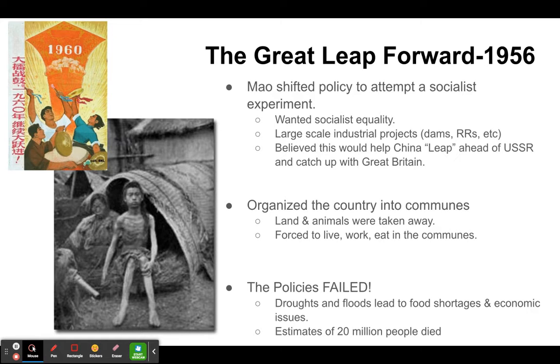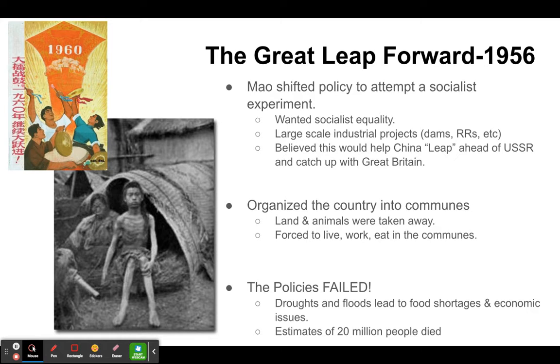All right. Now, one of the big experiments that they did with the Great Leap Forward was Mao actually organized the country into communes. The communes were basically almost like villages, and people would go and live there. Their own land was taken away. Their animals were taken away. They were forced to live, work, and eat in these almost small villages that would do everything all together. They would share everything. They would work together for everything.